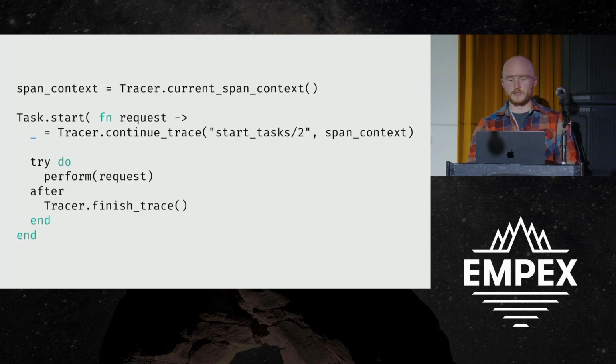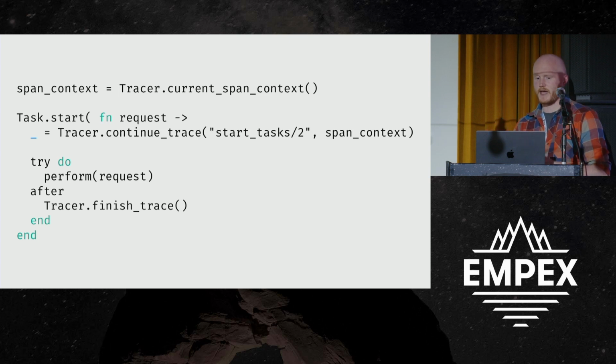So there are some ways to work around this. You can pass trace context around. So if you know you're going to start up some stuff, you're going to start a task, or you're going to do some gen server work, you can pass an existing trace context and do a continue trace. You're effectively doing a mini distributed trace. This doesn't always work though. Some libraries will open or start new processes for you and not expose that in a way where you can inject data.